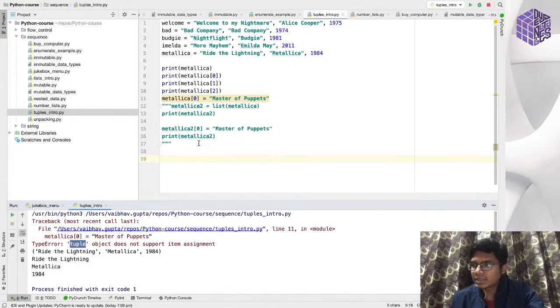Anyone has any questions till now? Okay, so the question comes, when do we need to use a tuple and when do we need to use a list? The first advantage of using a tuple over a list is that the value of a tuple cannot be changed.